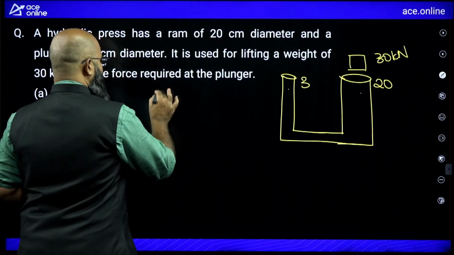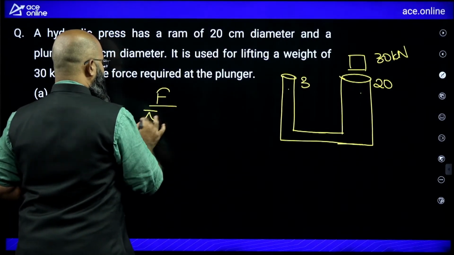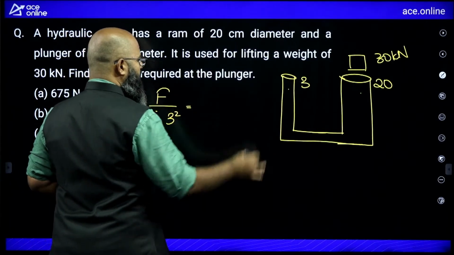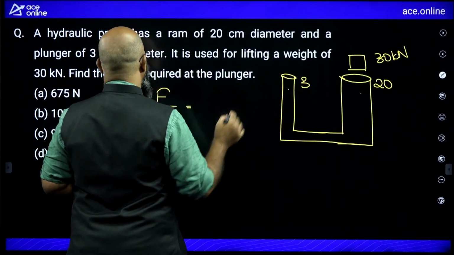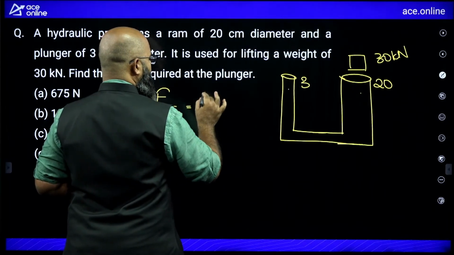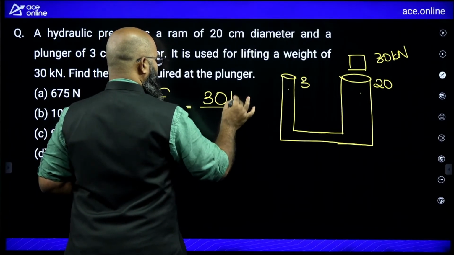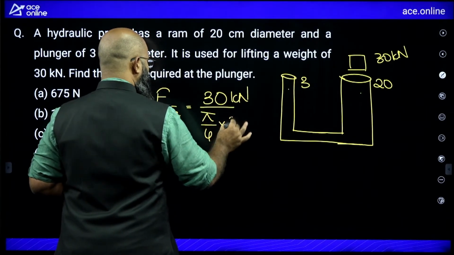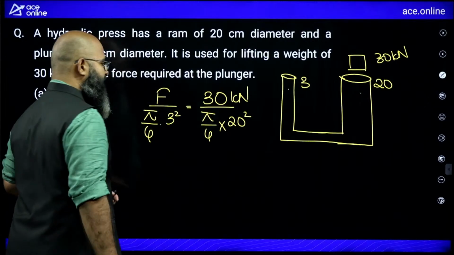So you can say the force to be applied upon pi by 4 into d square, 3 square, must be equal to the force on the ram side, which is 30 kilonewton divided by pi by 4 multiplied by 20 square. This would be the answer.